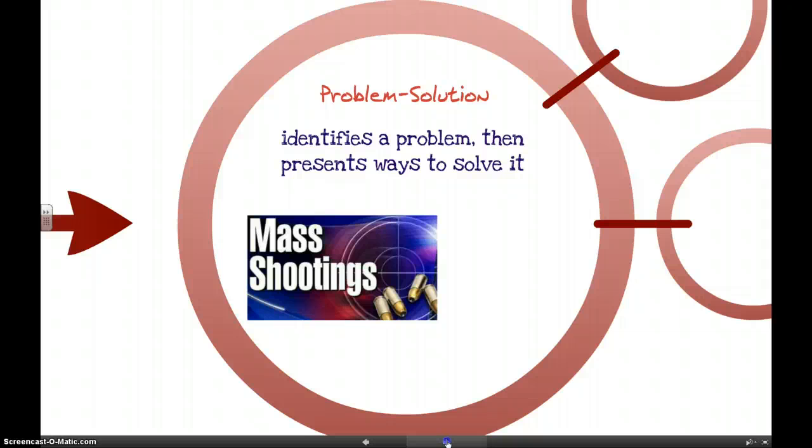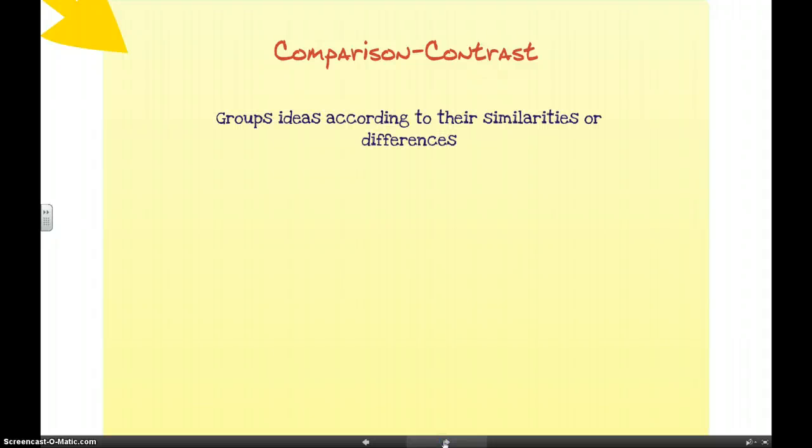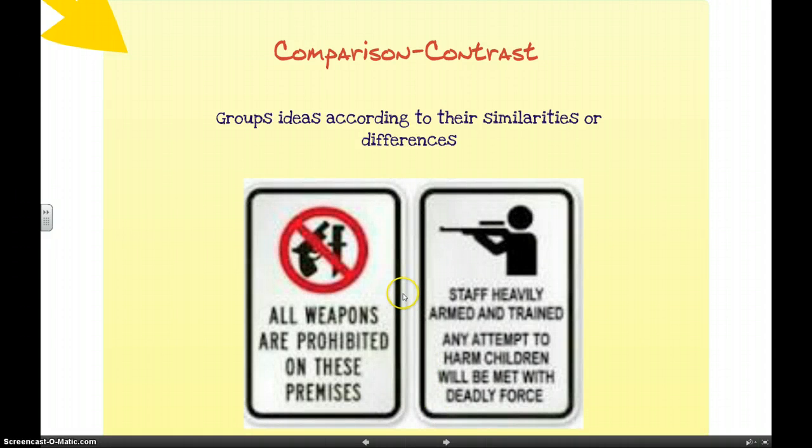So a problem like mass shootings, and then they might put forward a certain way to solve it, whether it's gun control or better mental health care. Something like this would be a problem solution informational text. Another way to organize and structure is comparison contrast. And what this does is group ideas according to their similarities or differences. So this might be an article comparing a ban on weapons versus more freedom of weapons, and what the similarities and differences are between those.